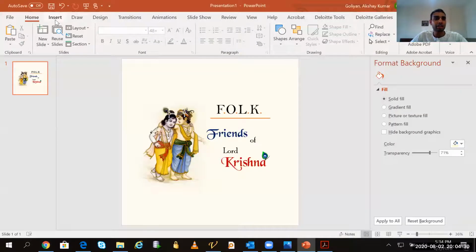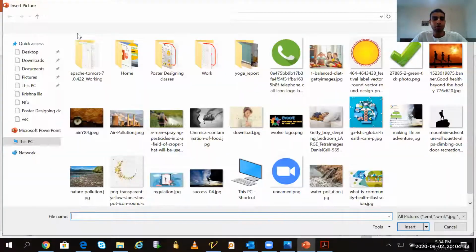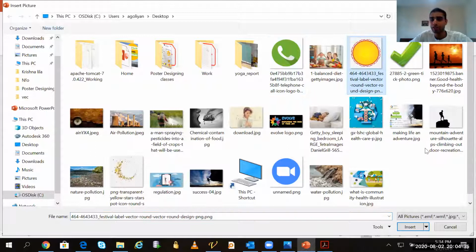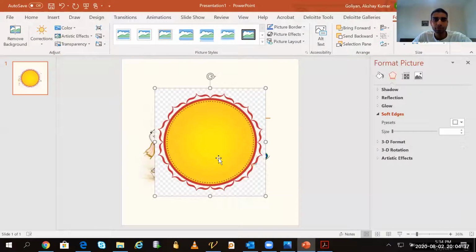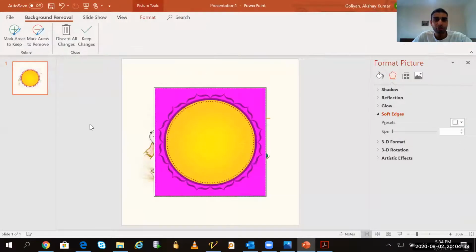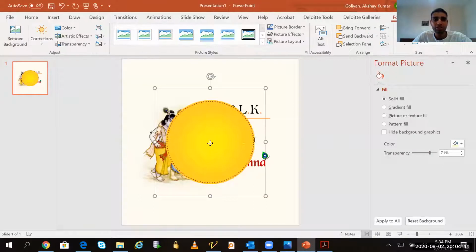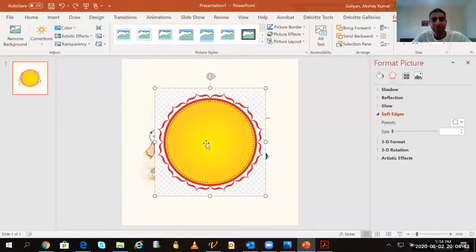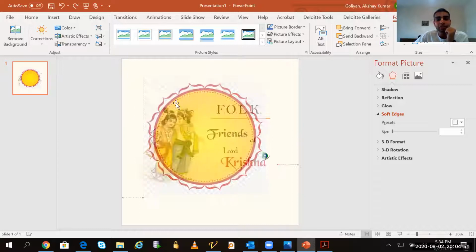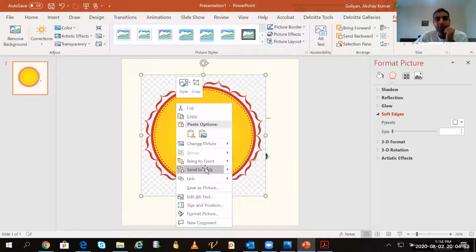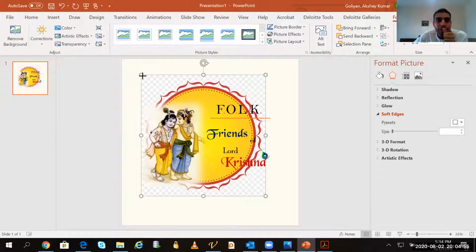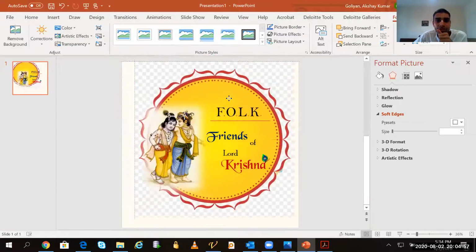Yes, Praji. So now one last step, I will insert that as a border. Let's say I will try to insert this one first. So I will remove background. Now it has removed everything, Praji, even that design which was there previously. So this remove background doesn't work every time, but sometimes it works. But I think it will not work. Let's say if I send it to back, and I increase it like this.